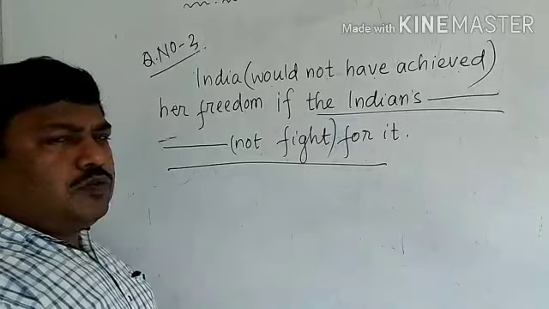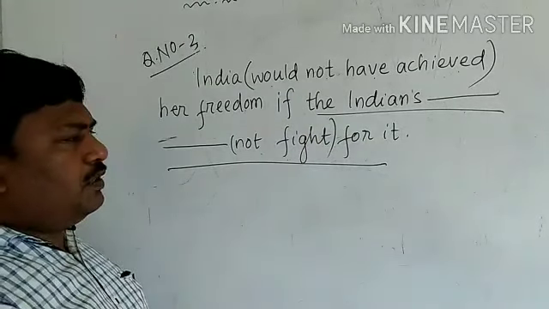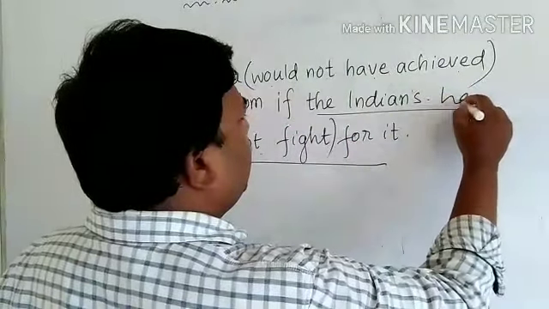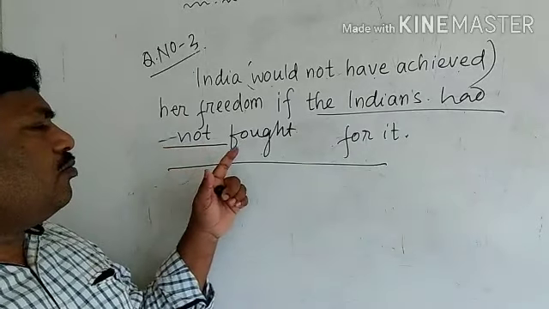Main clause would have plus V3. So in the if clause, you know, had plus V3. So the answer: if the Indians had not fought for it. We got the answer. So the answer is: India would not have achieved her freedom if the Indians had not fought for it.